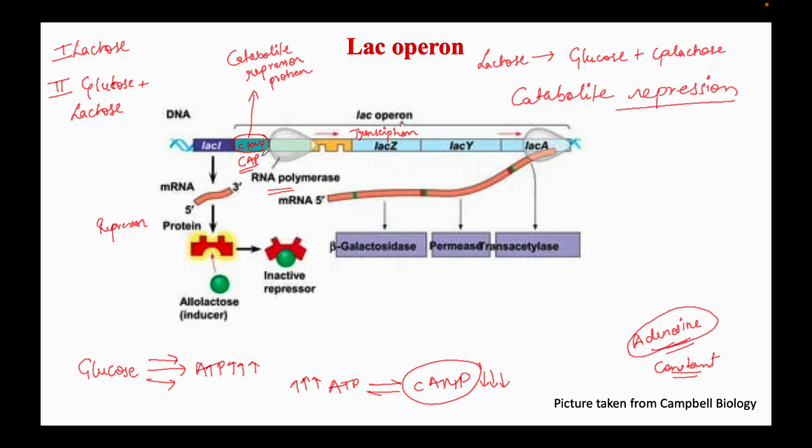And this binding will increase the binding of RNA polymerase, and it will be a strong transcription.